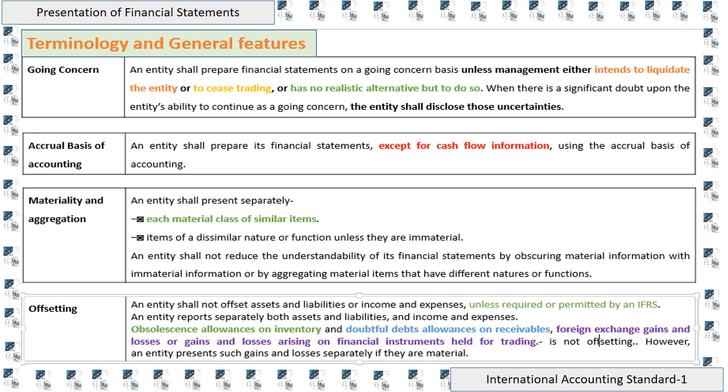Now, offsetting. An entity shall not offset assets, liabilities, income and expenses unless required or permitted by IFRS. An entity reports separately both assets and liabilities, and income and expenses. Obsolescence allowances on inventory, doubtful debt allowances on receivables, and foreign exchange gains or losses and gains and losses arising on financial instruments held for trading are not offsetting. However, an entity presents such gains or losses separately if they are material.